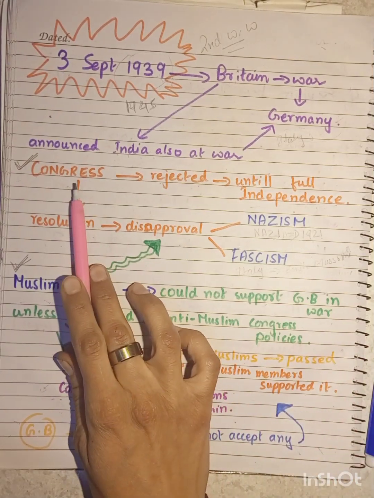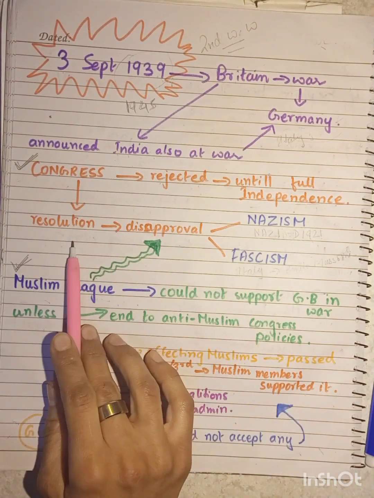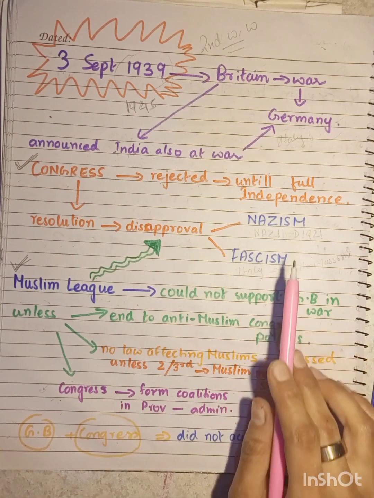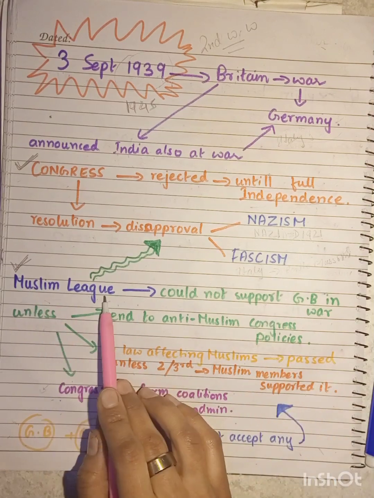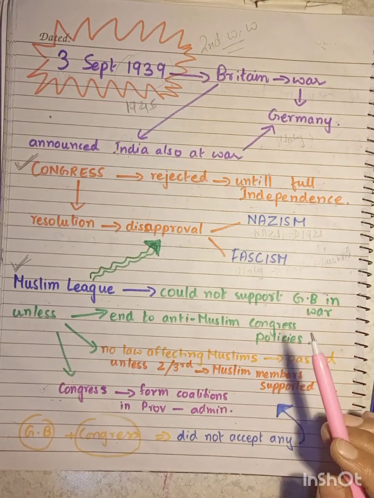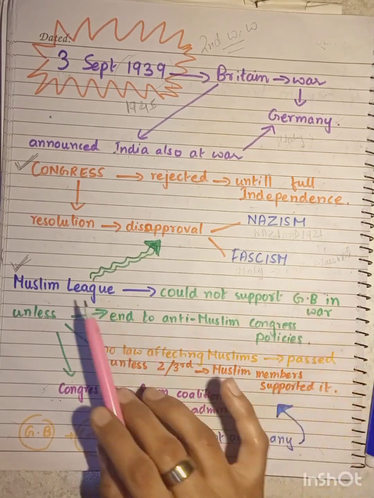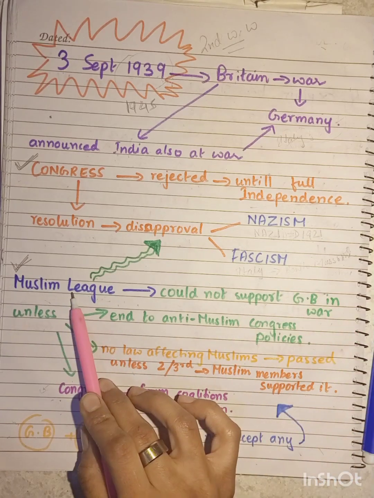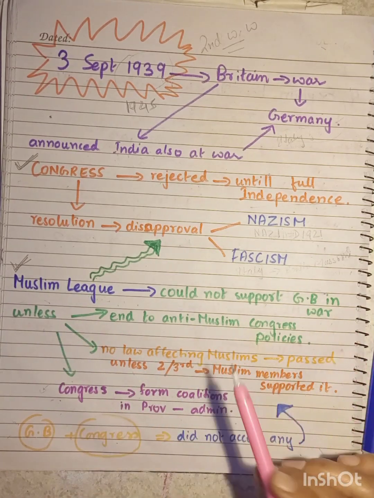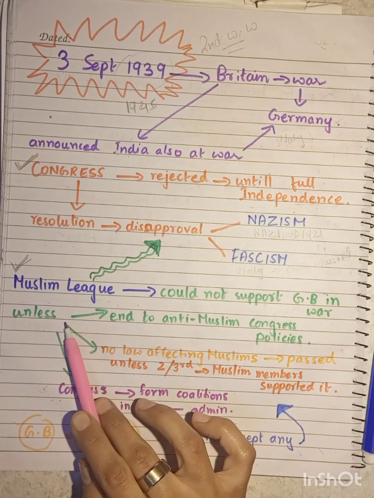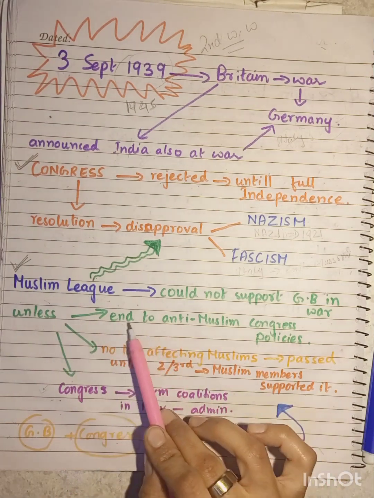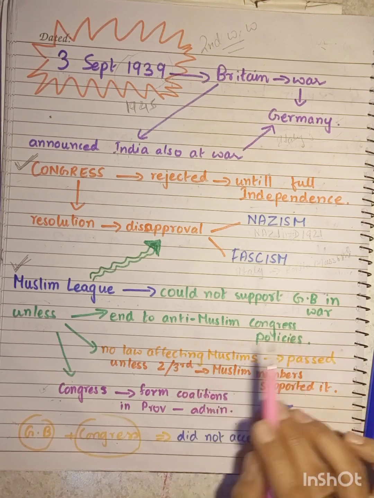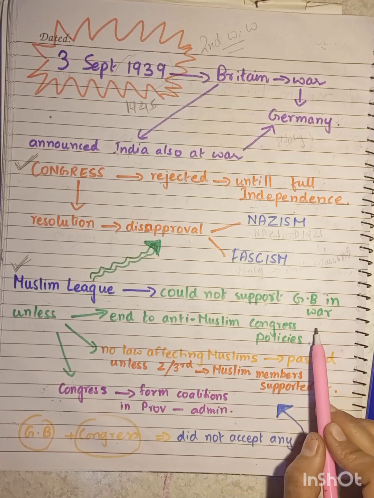So, Congress could not support such ideologies, so it passed a resolution showing its disapproval of Nazism and also fascism. Muslim League, on the other hand, also could not support such nationalist, racist ideologies. So it also declared that it was not in support of Nazism or fascism, but it would not support Great Britain in the Second World War unless and until it guaranteed that there would be an end to the anti-Muslim Congress policies, which the Congress had unleashed after coming to power in the year 1937.